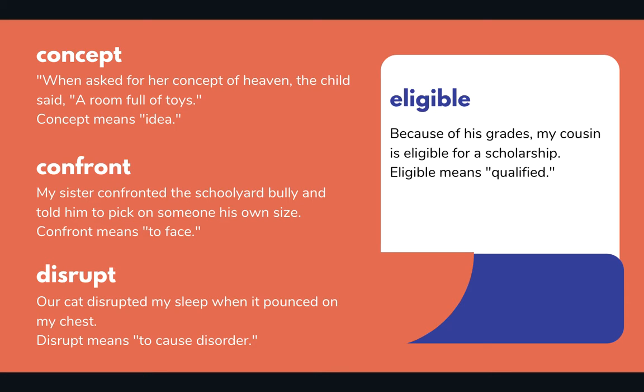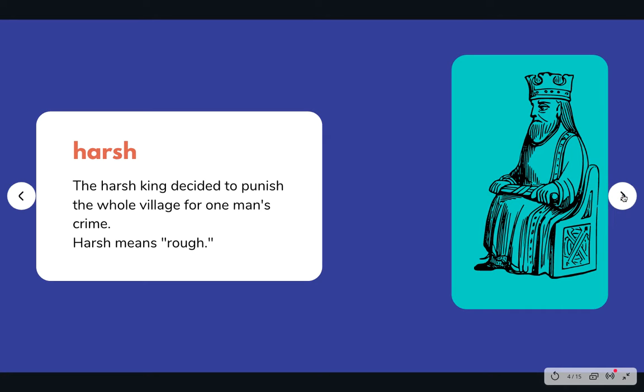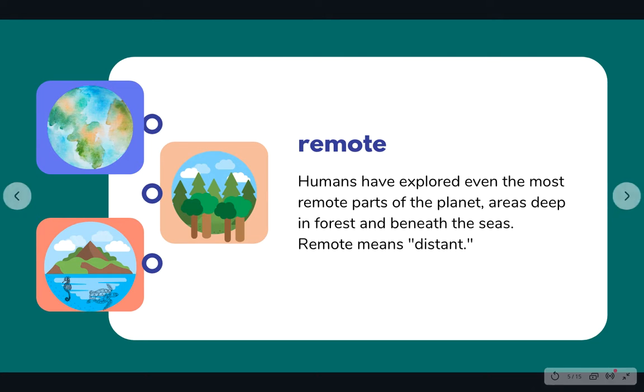Eligible. Because of his grades, my cousin is eligible for a scholarship. Eligible means qualified. Harsh. The harsh king decided to punish the whole village for one man's crime. Harsh means rough. Remote. Humans have explored even the most remote parts of the planet. Areas deep in forest and beneath the seas. Remote means distant.